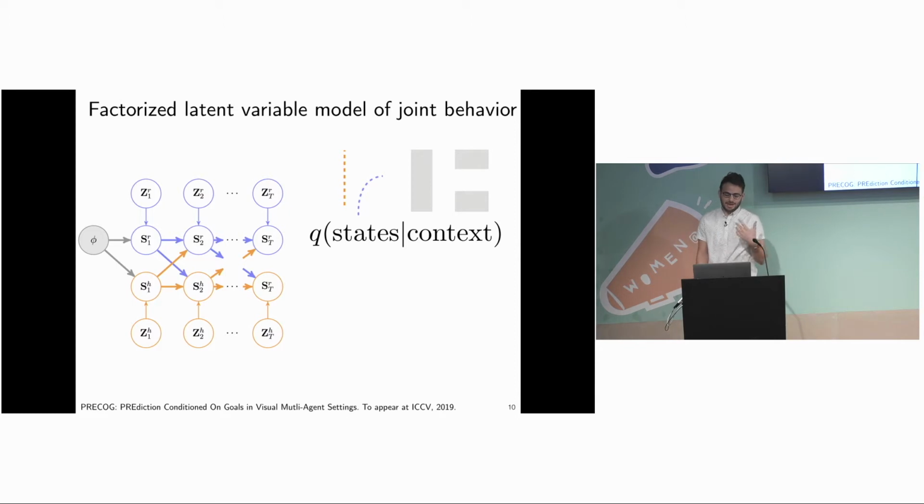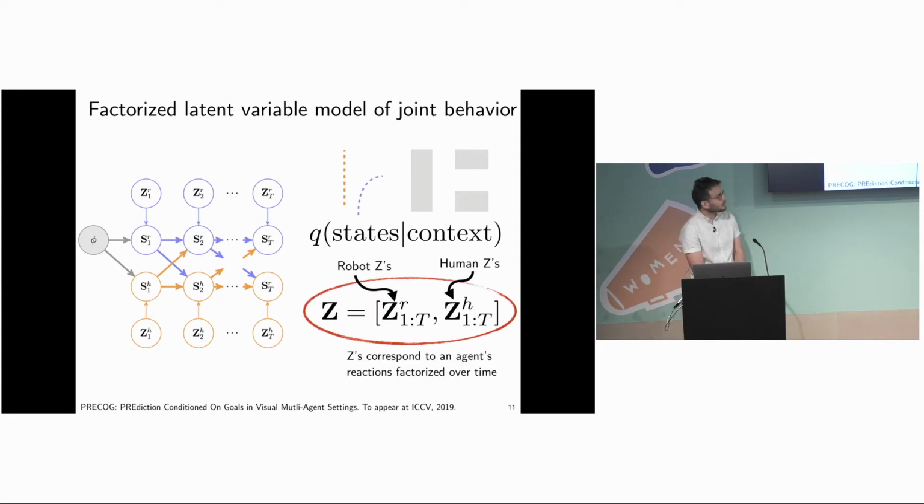In order to capture aspects of joint behavior, we need to model stochastic decisions of every agent in the context of some scene. So we have some scene context. Let's say it's some overhead picture of the scene, and we're trying to predict the future trajectories. Now, we factorize the model over agents and time and provide it with this context. And this factorization property is key to implementing the conditional forecasting capability of the approach.